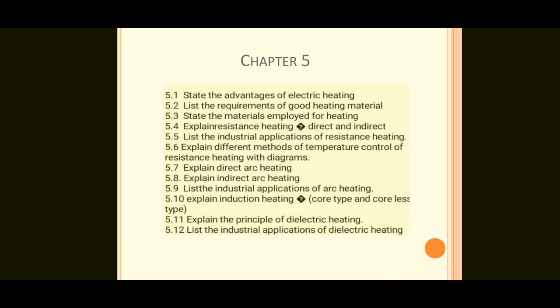State the materials employed for heating. Explain resistance heating, direct and indirect. List the industrial applications of resistance heating. Explain different methods of temperature control of resistance heating with diagrams.